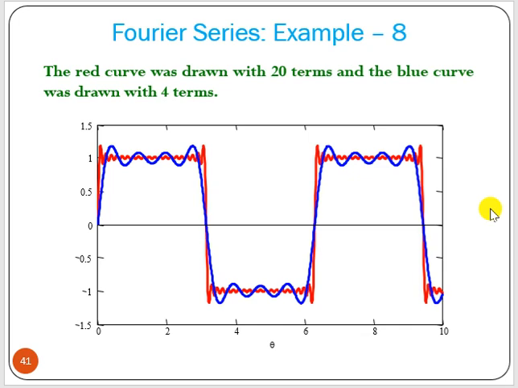Now if we have quarter wave symmetry, that means the function is half wave symmetric and even, then it is called even quarter wave symmetry. If it is even quarter wave symmetry, then a0 is 0, and since it is even, bn will be 0. We will have only the an term and only odd harmonics of an. If it is odd quarter wave symmetry, then a0 is 0, an for all values is 0, and we will have only the bn term for odd harmonics only. So these are the points that we have to remember to analyze the Fourier series.